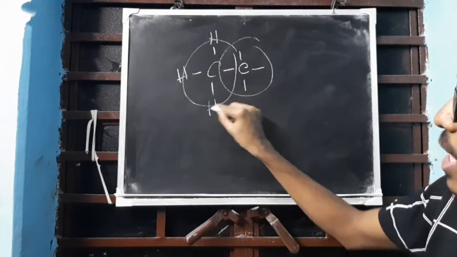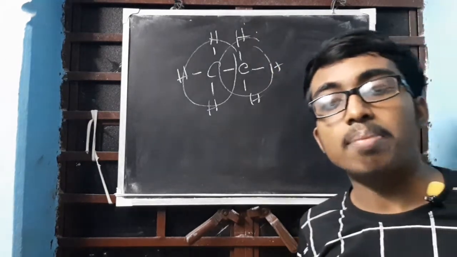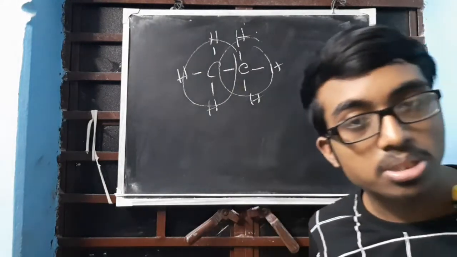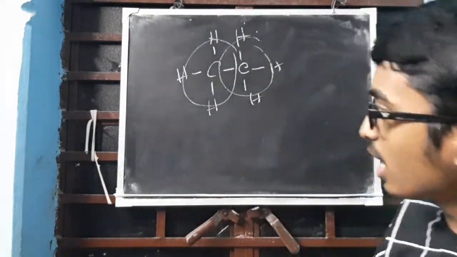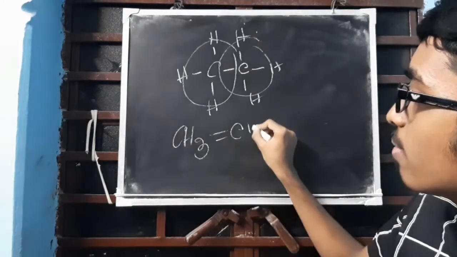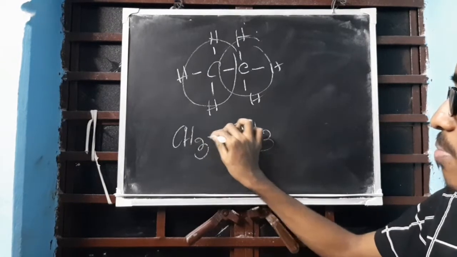Clear? Free hands we will put hydrogen. So this is what type of bond? Single bond. All single bonds are there. Double bond is not present. So all these are single bonds. Condensed formula I am just writing. I will be coming to condensed formula later on. So this will become the condensed formula. Double bond is not there, so this will become CH3, CH3.